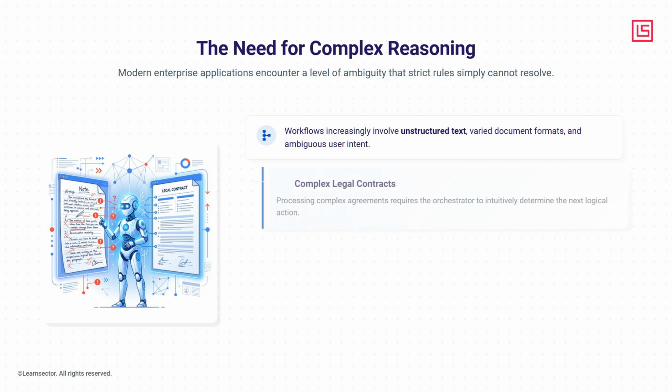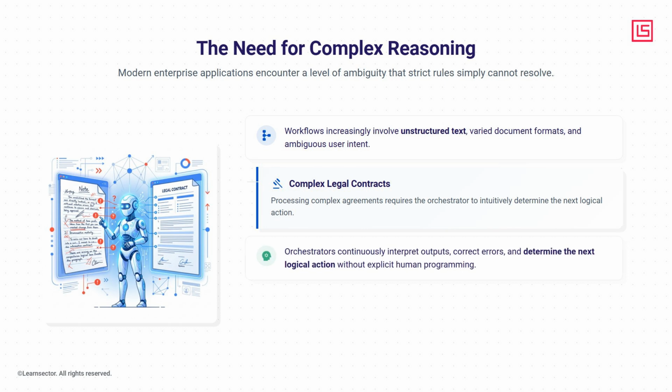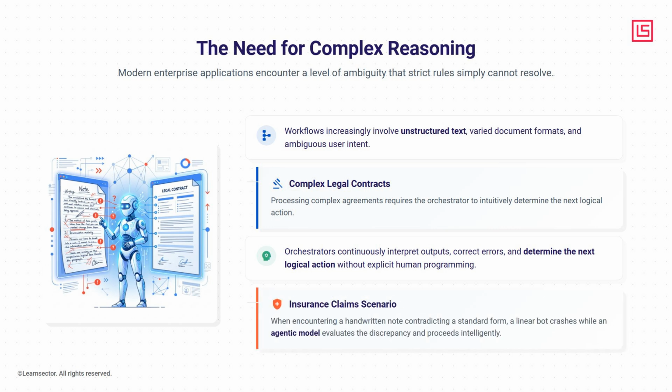For example, processing complex legal contracts requires an orchestrator to continuously interpret outputs, correct its own errors, and intuitively determine the next logical action without needing explicit human programming for every edge case. In a scenario like insurance claims processing, the system might encounter a handwritten note that contradicts a standardized form. A linear bot would crash, but an agentic model uses complex reasoning to evaluate the discrepancy and proceed intelligently.